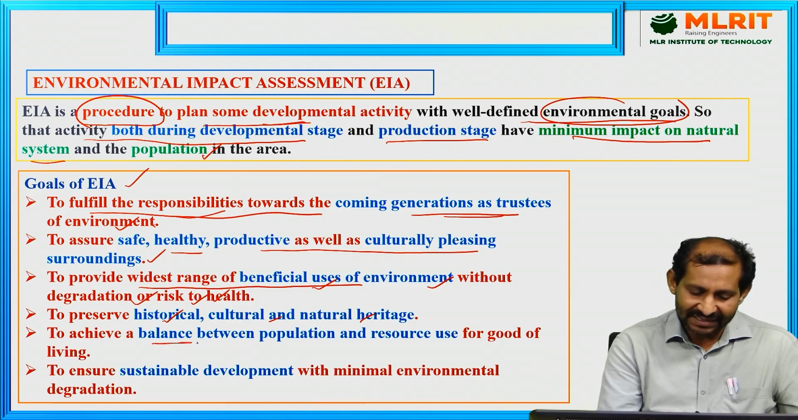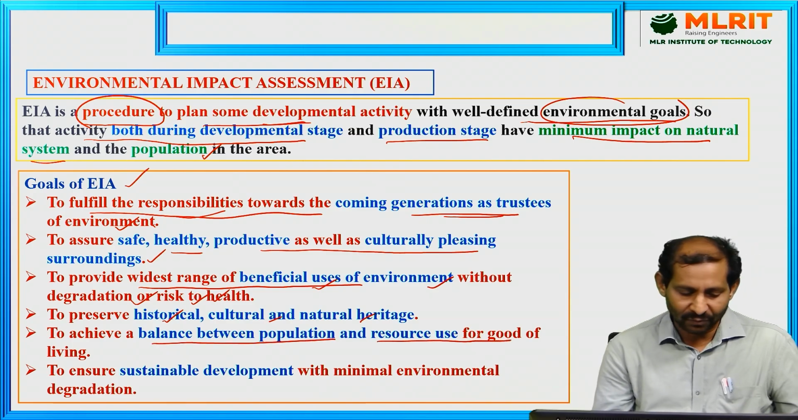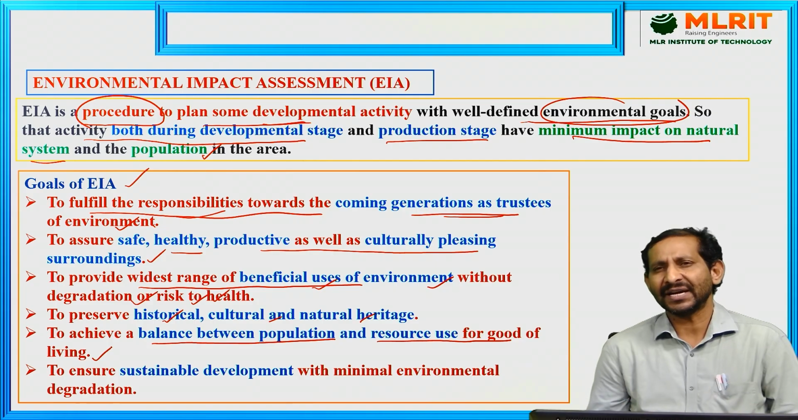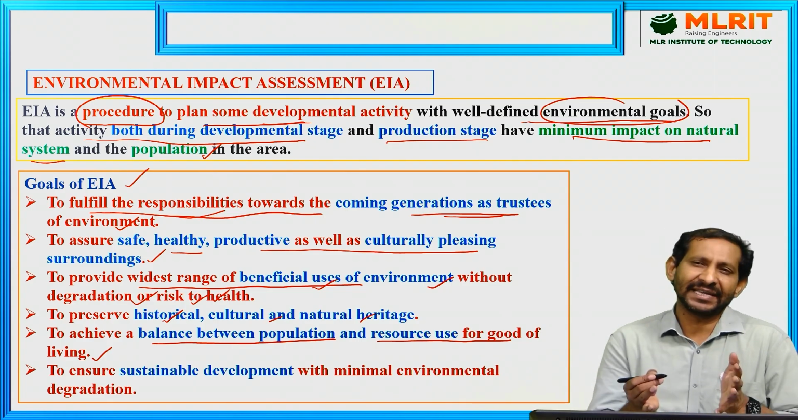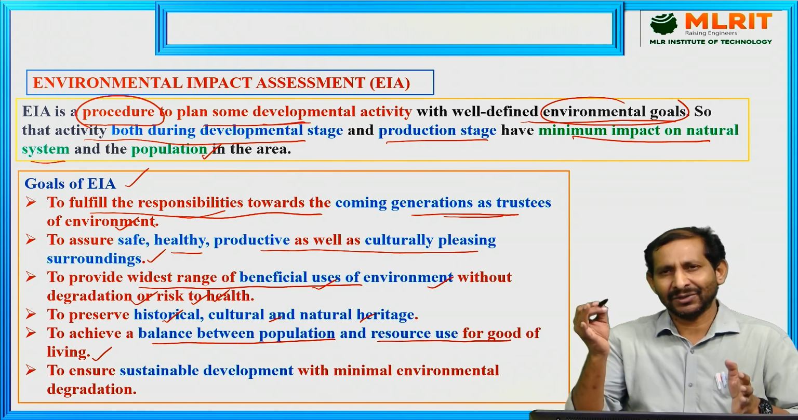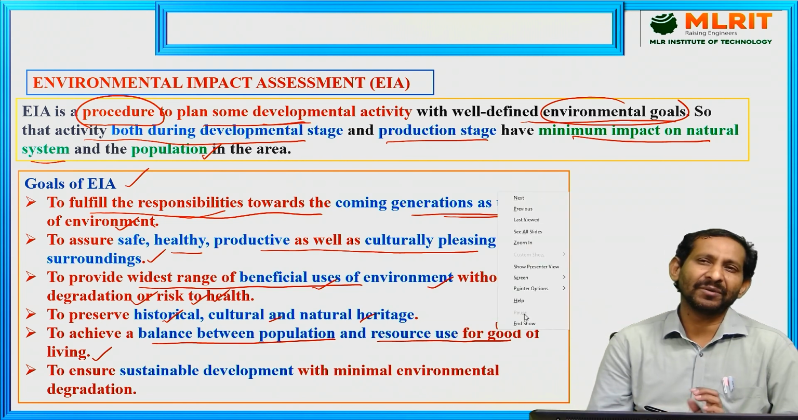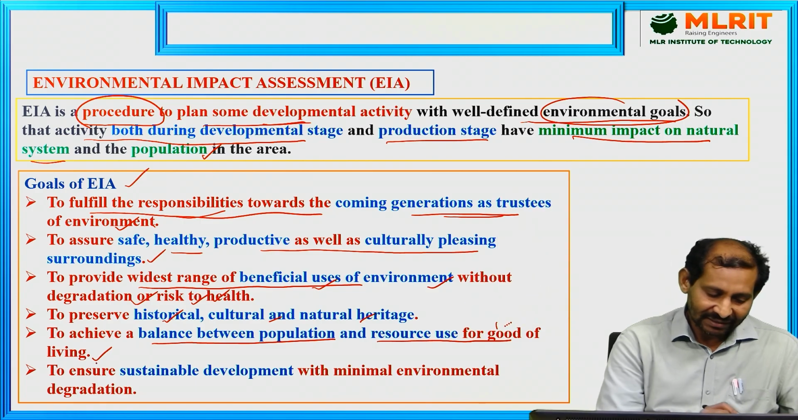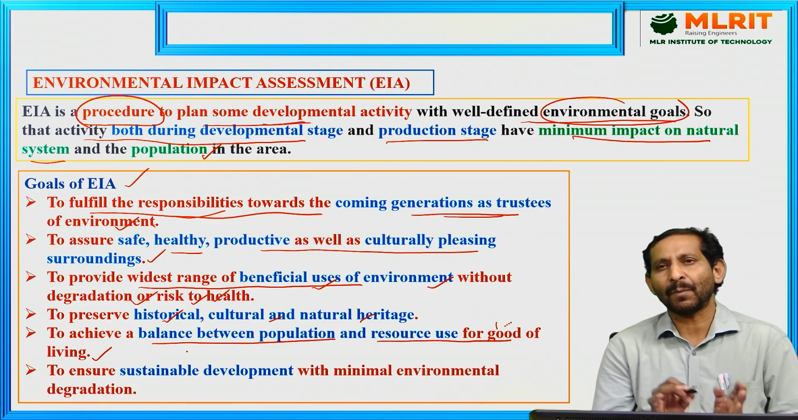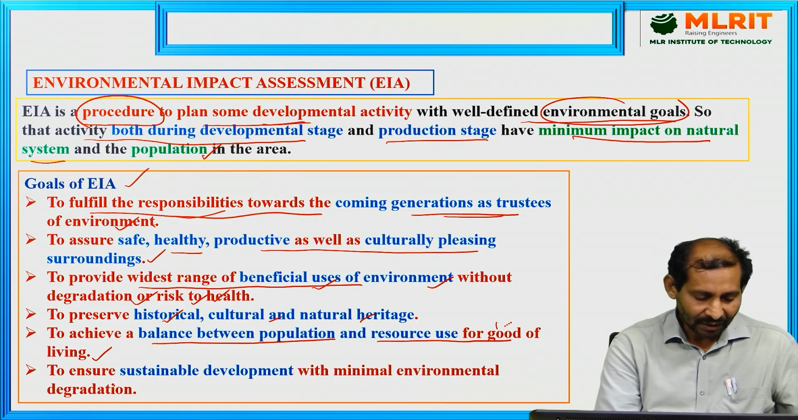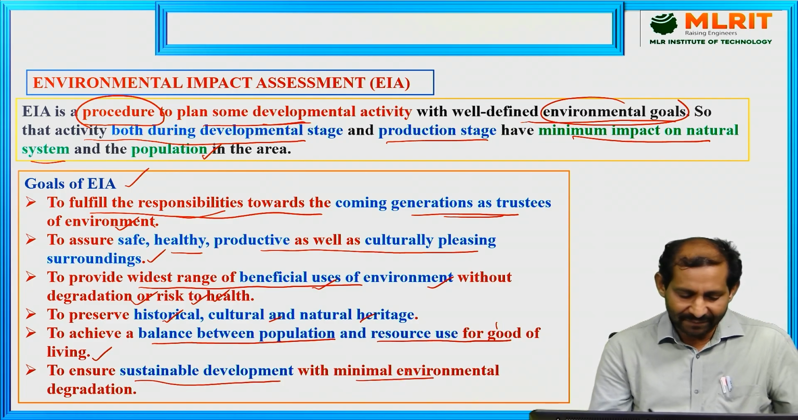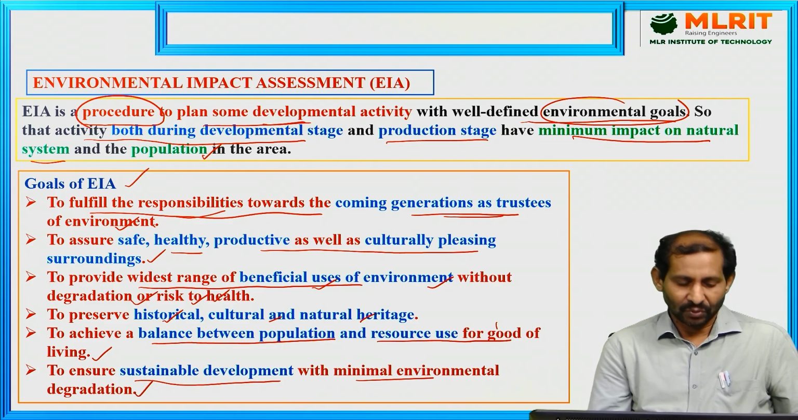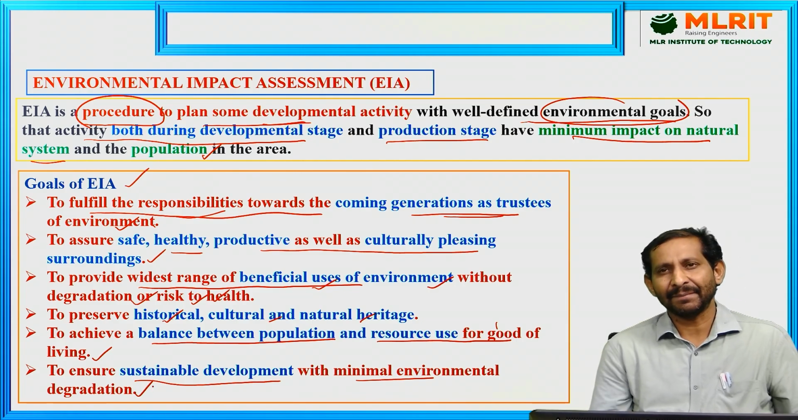To achieve a balance between the population and resource use for a good standard of living. For example, when the population is rapidly increasing, we use a lot of natural resources, whether water resources, food resources or energy resources. These will be utilized more, so an imbalance takes place between the population and the resources. Then problems arise for human living, so we must maintain the balance between the population and natural resources. Finally, to ensure sustainable development with minimum environmental degradation. That also comes under the goals of the environmental impact assessment.